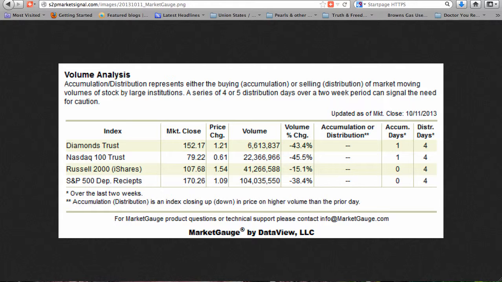Accumulation days are counted when the index closes up on higher volume than the prior market day, while distribution days occur when the index closes down on volume higher than the prior market day. Last week also, the Russell 2000 ended in distribution mode.